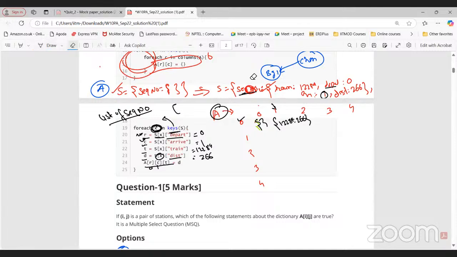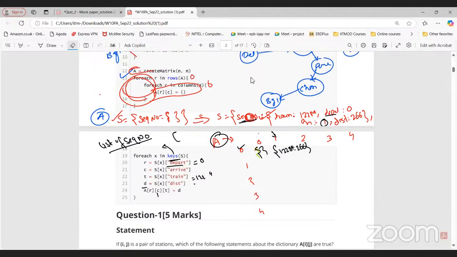Okay, you understood about the matrix A in the previous steps? The last step, updating. So here we create a matrix, n by n, for the number of stations, and R and C represent the list of the stations. Initially it was all 0, so we have updated it to an empty dictionary, sorry, empty distance. That is fine.